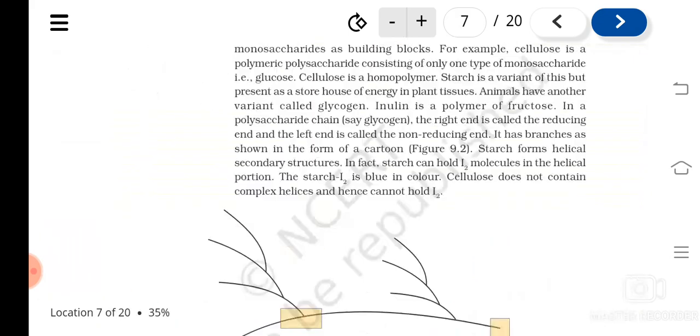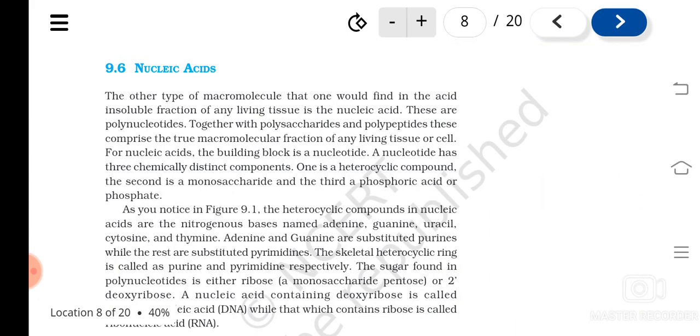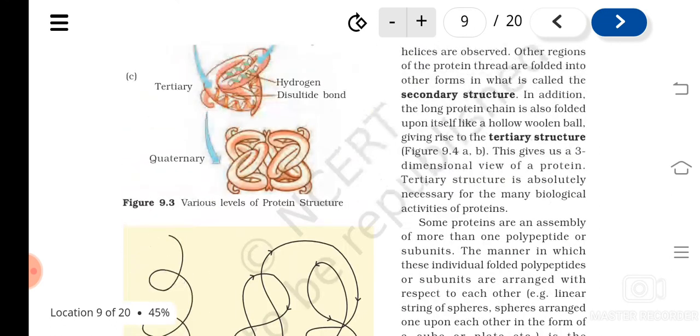So like this, what we have seen about various biomacromolecules, like the polysaccharides, nucleic acids, and then we have studied about the proteins and their structure. So this much is clear, and these are polymers, isn't it?